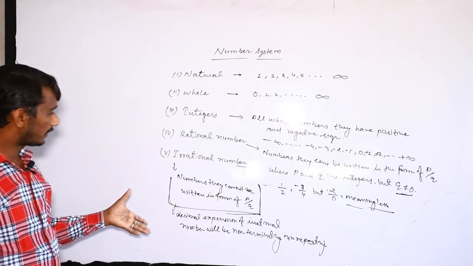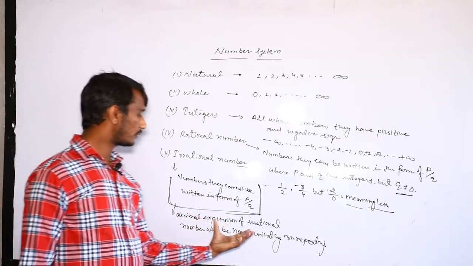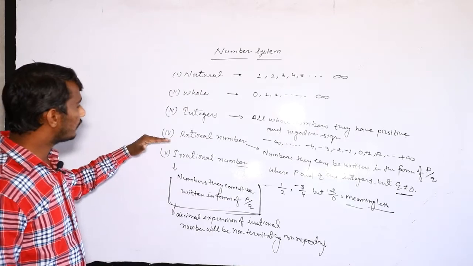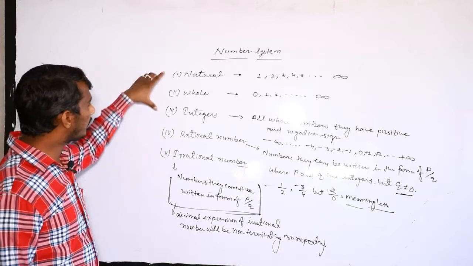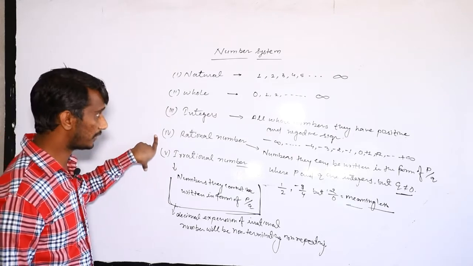I will explain in the next classes what decimal expansion is and the meaning of terminating and repeating. But here we want to discuss only four definitions: natural number, whole number, integer, rational number.